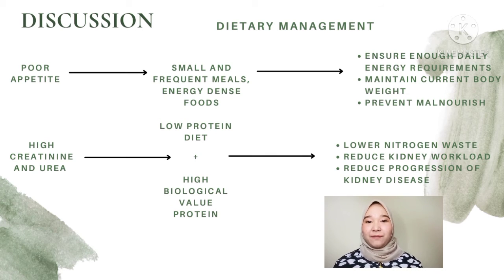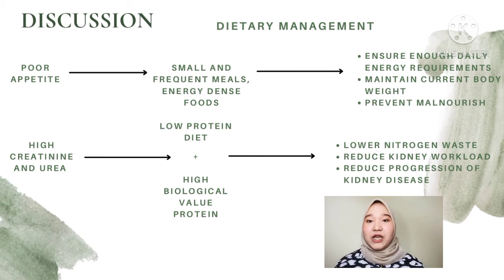Since Puan AL has poor appetite, we plan a menu suggestion that focuses on small and frequent meals with energy-dense food and drinks such as curry puff, sweet fruit cake, and also chocolate milk. The daily requirement calculated is 1,600 kilocalories with macronutrient distribution of 59.5% carbohydrate, 10.5% protein and 30% fat considering her hyperlipidemia. This is to ensure that she obtains enough daily energy requirement to maintain her current body weight and also to prevent malnourishment.